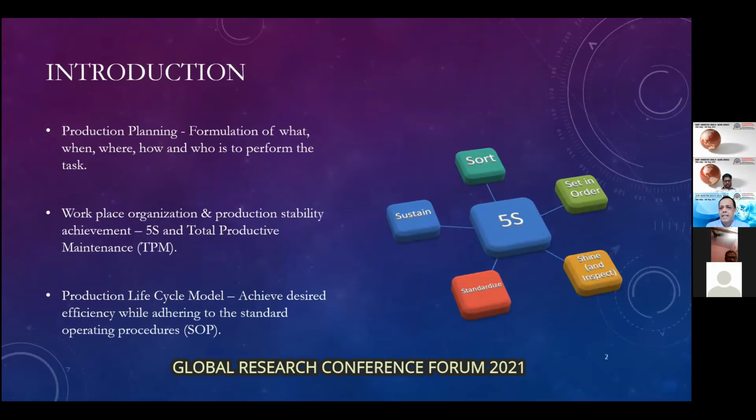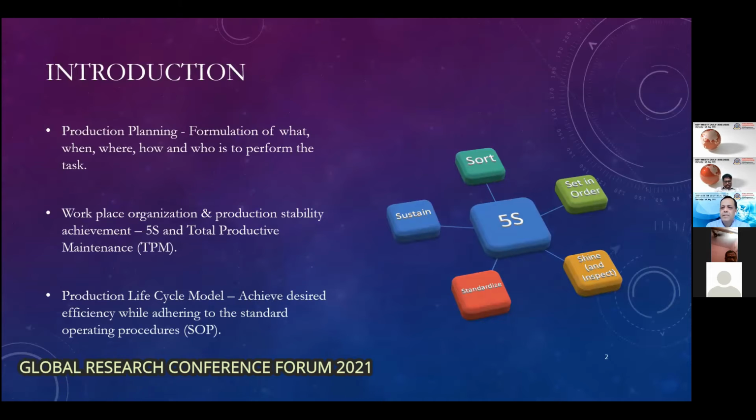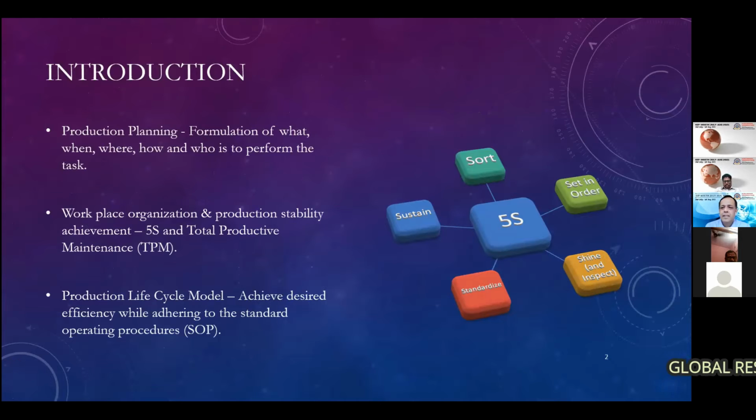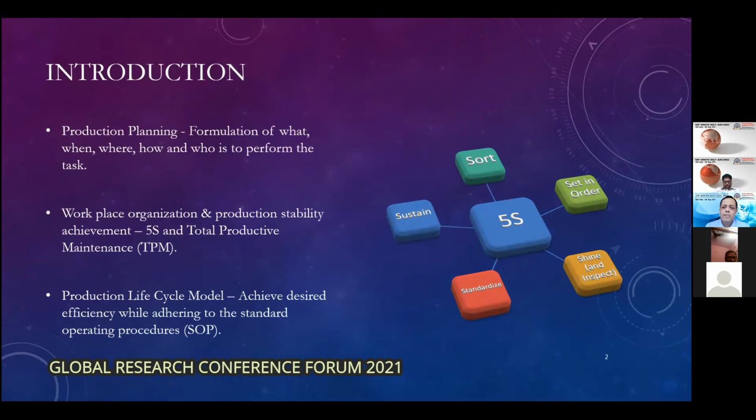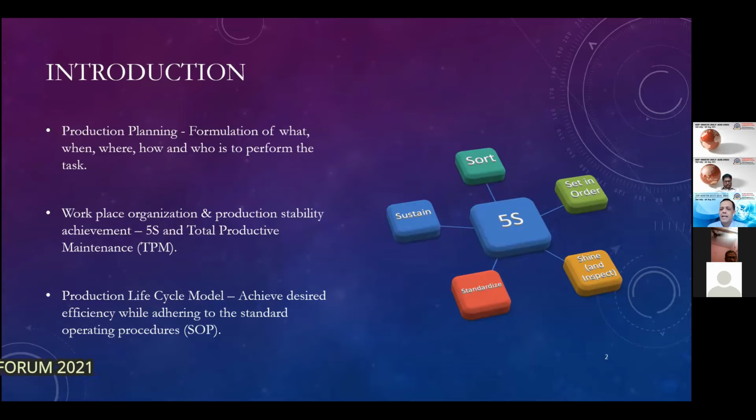What is production planning? If you're familiar with manufacturing, anything and everything in our day-to-day lives needs to be planned. Same thing follows in manufacturing or most walks of our life. Production planning basically is what we need to do, where, when, how, who does it, and the results that are to be evaluated.